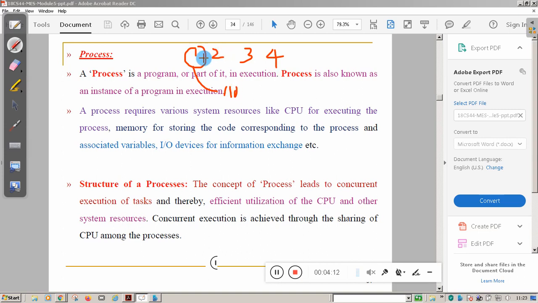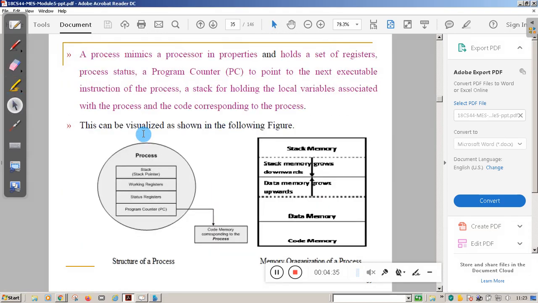At that time the CPU will switch over from this process to another process so that the CPU can be utilized properly. So when the first process is in a waiting state, the CPU will switch over to the other process. That is called efficient utilization of the CPU and other system resources. I hope you understood.